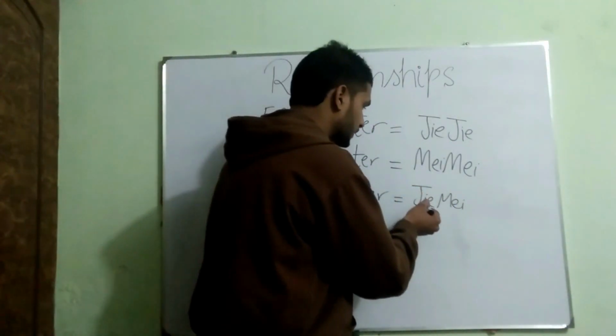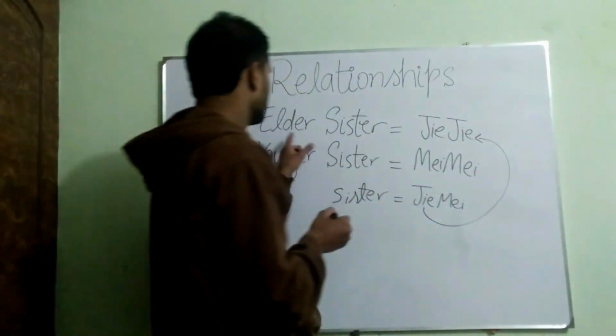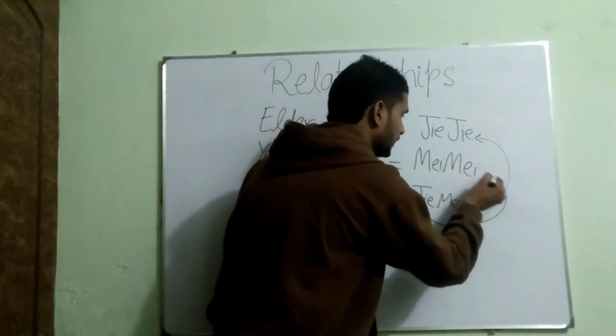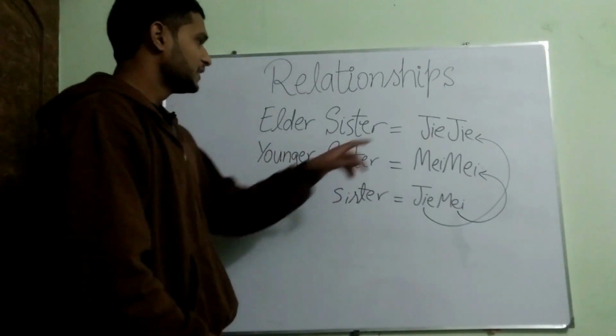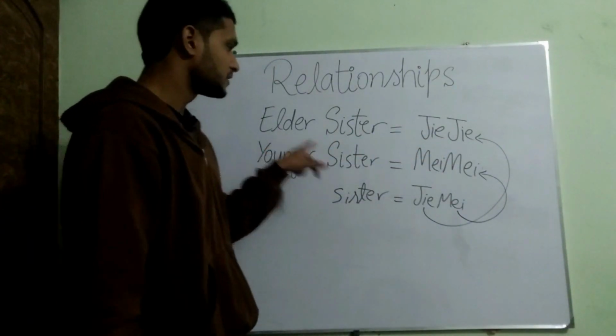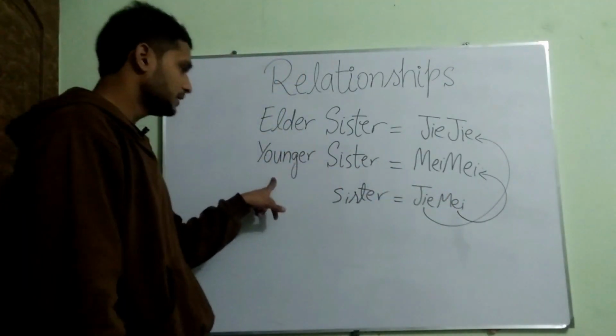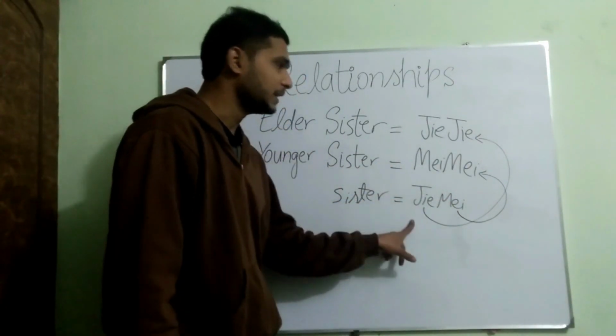I have taken this jie for elder sister and this mei for younger sister. Very easy. Jiejie, elder sister. Meimei, younger sister. And jiemei means sister.